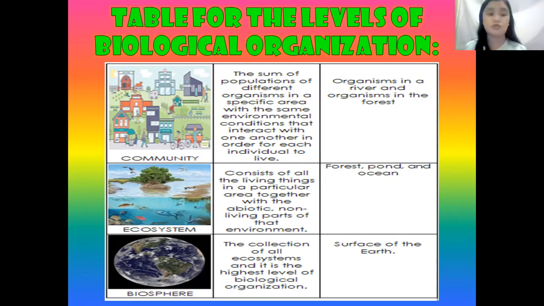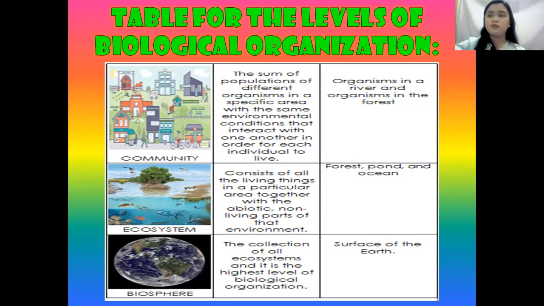And lastly, we have the biosphere. Can you say biosphere? Okay, the biosphere is the collection of all the interconnections of this biological organization, of all ecosystems and the habitats in those ecosystems. All the levels of biological organization are under this biosphere. One of the best examples is the surface of the earth or the earth itself. So the last three are community, ecosystem, and biosphere.